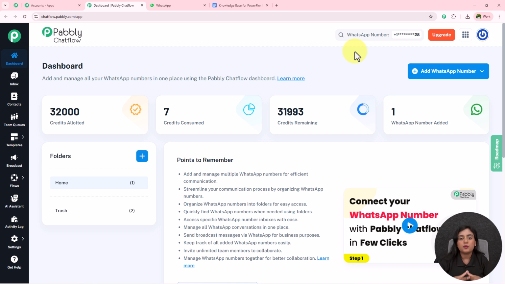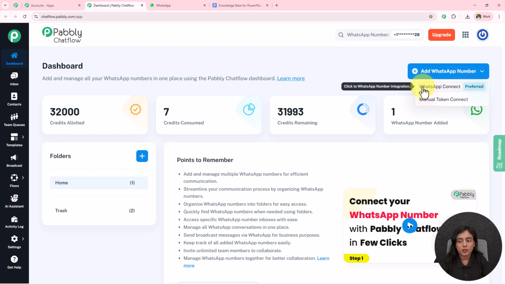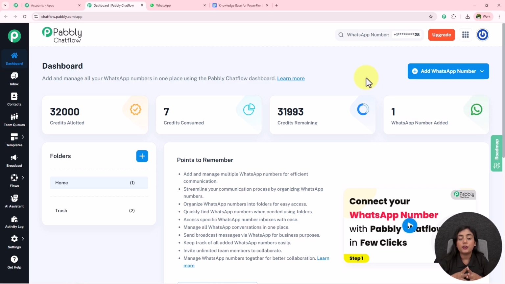Over here, to add your WhatsApp number in Pabbly Chatflow, you have to click on this Add WhatsApp Number button, where you will find 2 options to add your numbers: WhatsApp Connect and Manual Token Connect. To learn the tutorials of how you can add your WhatsApp number and set up your Pabbly Chatflow account, you will find the links of the videos in the description box below.